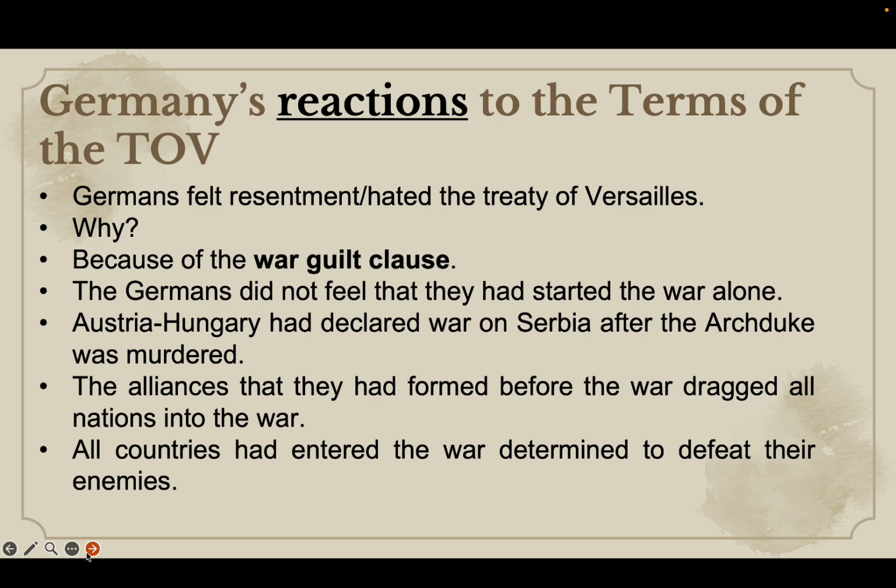So, given the fact that all countries had entered the war determined to defeat their enemies, the Germans felt that it was really unfair that only Germany was made accountable for starting the war and being responsible for the war. Right? So there was a lot of resentment because it was clearly unfair to them.